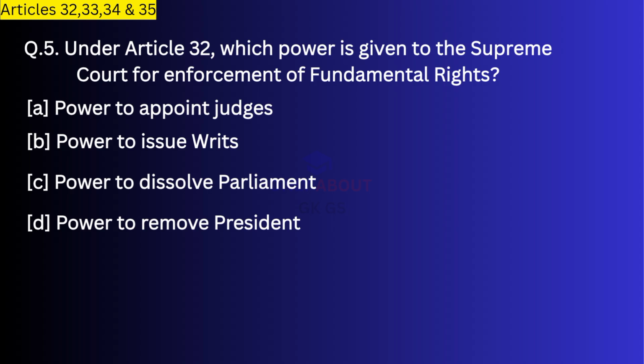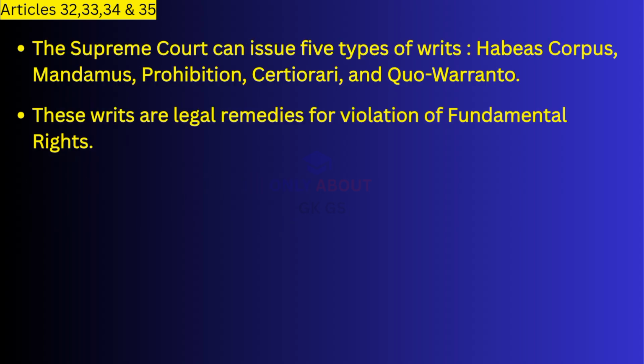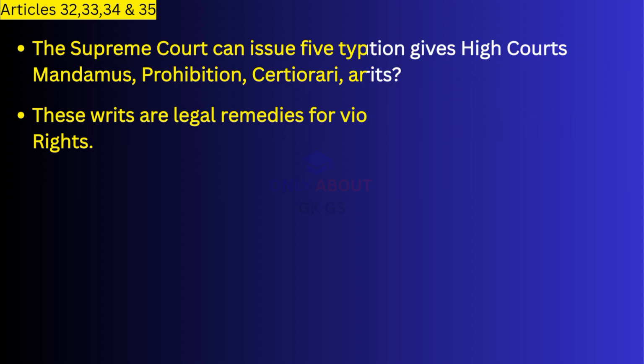Next question. Under Article 32, which power is given to the Supreme Court for enforcement of fundamental rights? Correct answer, power to issue writs. The Supreme Court can issue 5 types of writs: habeas corpus, mandamus, prohibition, certiorari, and quo warranto. These writs are legal remedies for violation of fundamental rights.